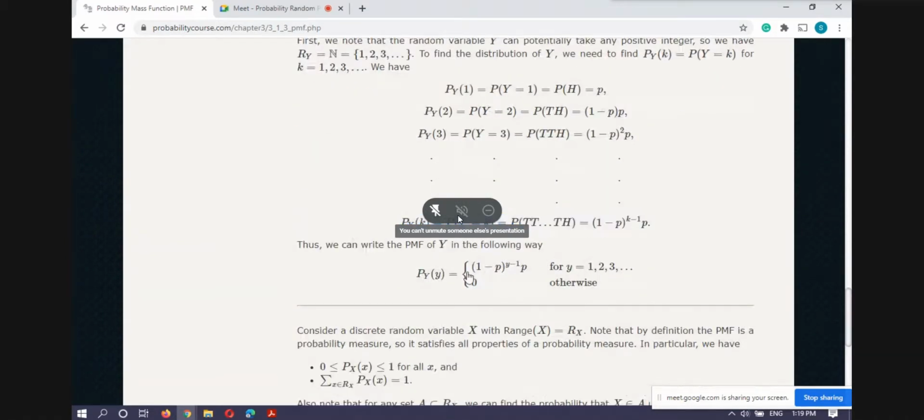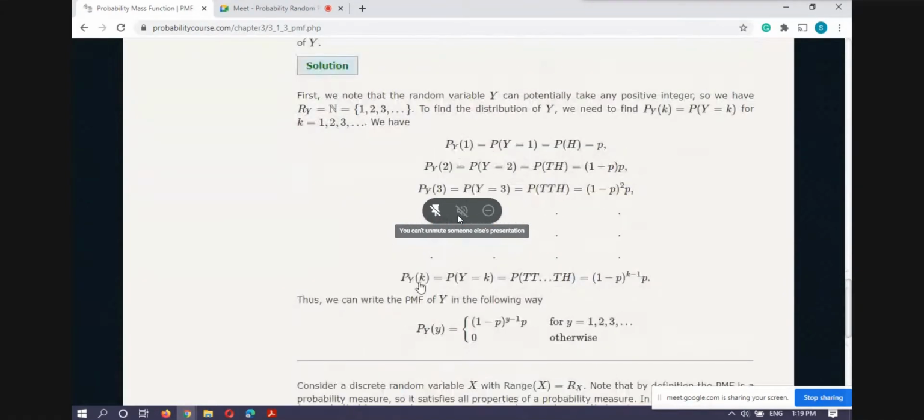So we will write like this. Okay. So here for any k, it's defined like this. Sometimes if you want to write the probability in terms of the variable, small y, where capital Y is the random variable and I represent its value by small y, and I want to represent its probability mass function for y going to 1, 2, 3. So I know that for particular k it is this one. So if I replace k by y, I will get this one.